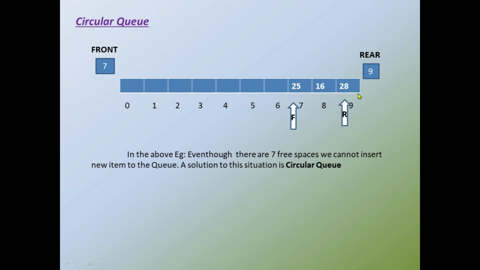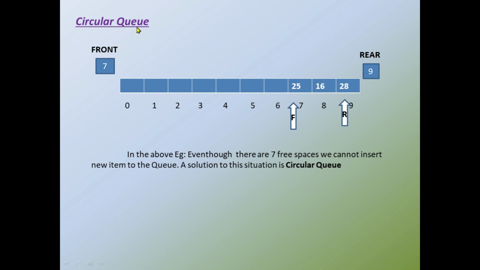So if I am planning to add an item to the queue, it will print the message queue full. Okay, but here see, there are lots of vacant spaces here. 1, 2, 3, 4, 5, 6, 7 free spaces are left here, but still the queue prints the message queue is full. So this situation can be avoided with the help of the circular queue.